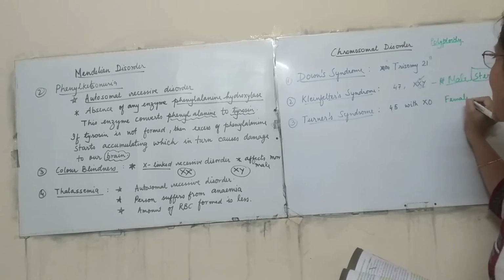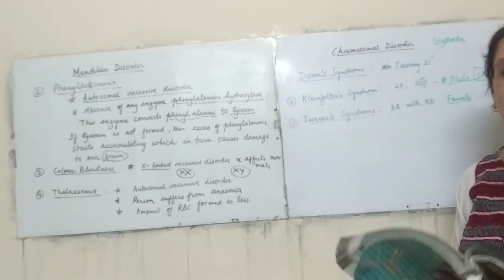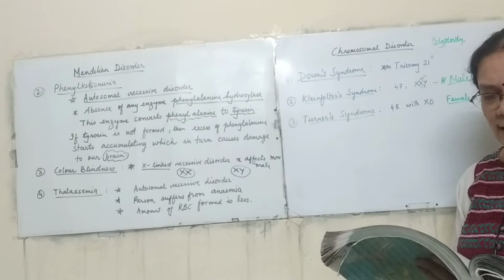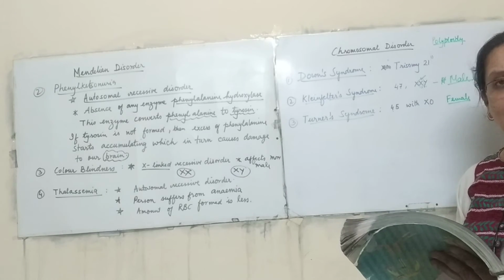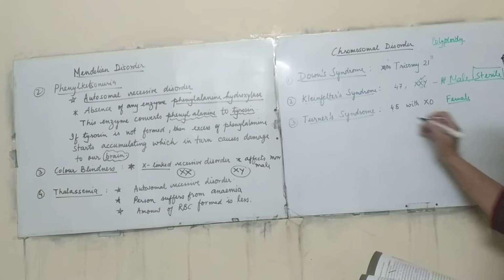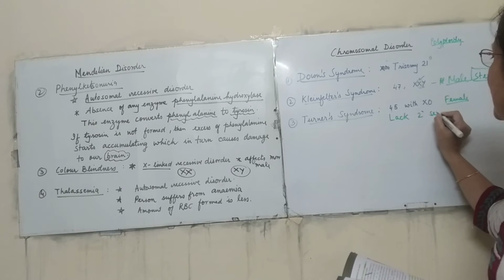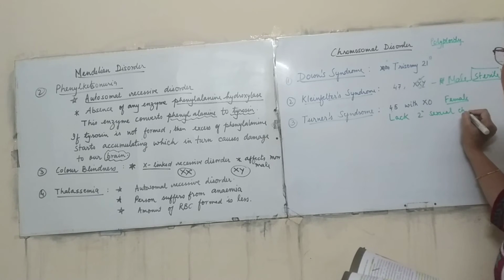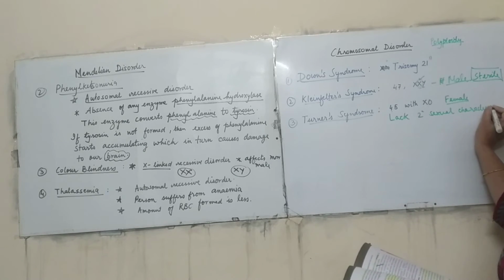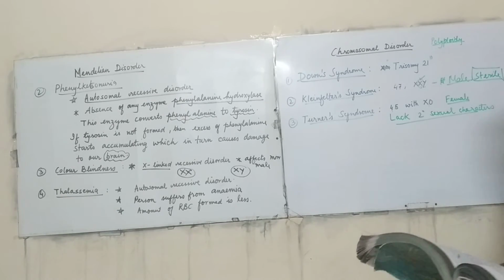They are female, but their feminine features are extremely reduced. So they will have a lack of secondary sexual characters. Okay, so this is what you have to remember.